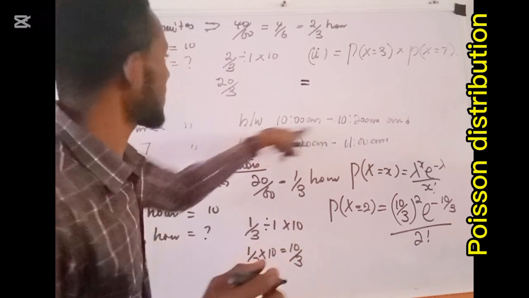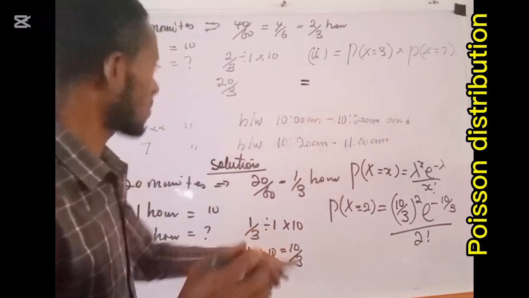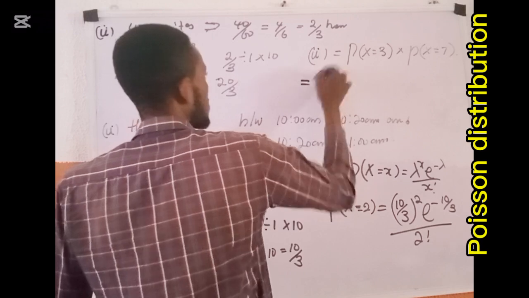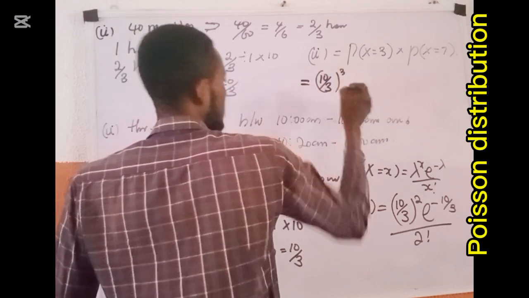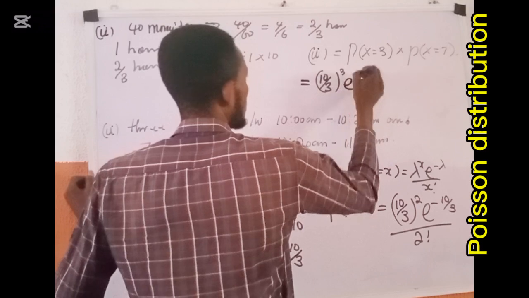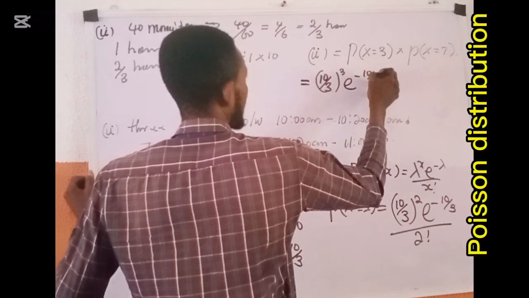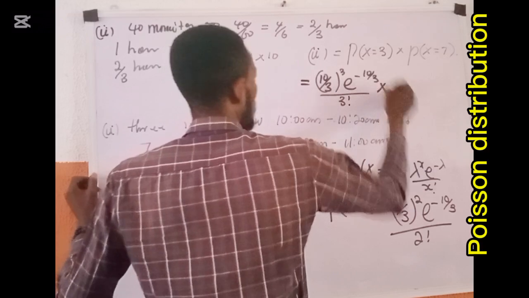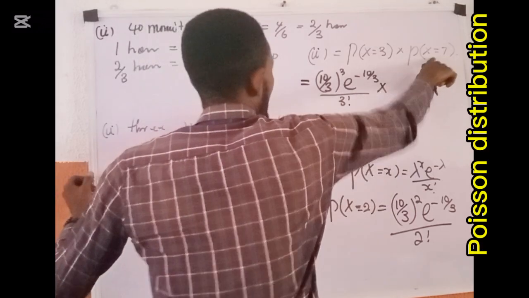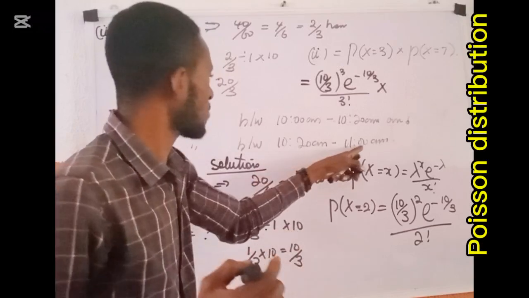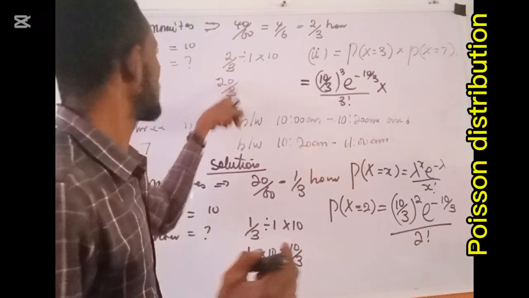Then we now go ahead and say this is equal to: lambda in this first part is 10 over 3. So we have 10 over 3 all raised to power 3, exponential minus 10 over 3, all over 3 factorial, multiplied by, here we are, our lambda in this second part of the question is 20 over 3.